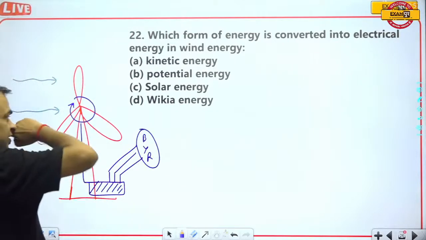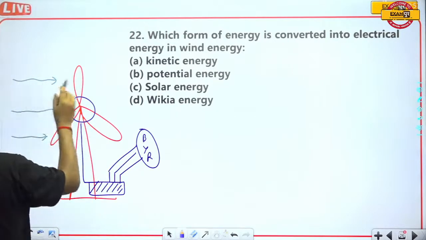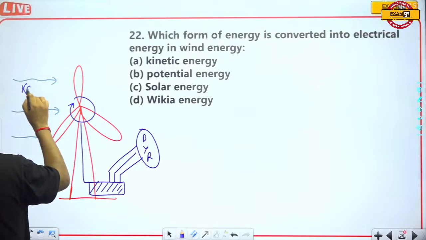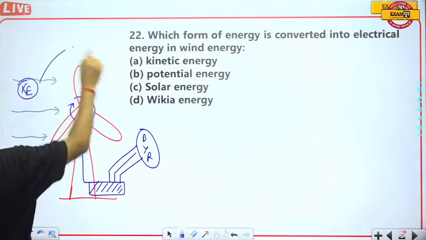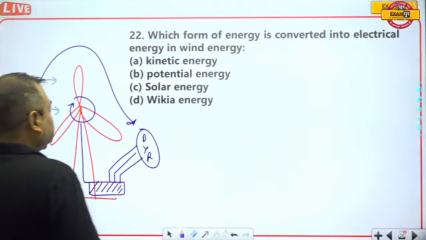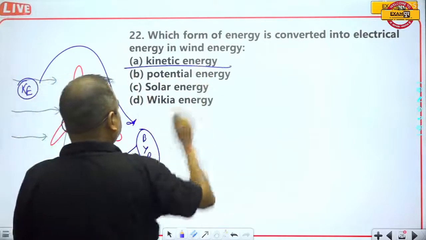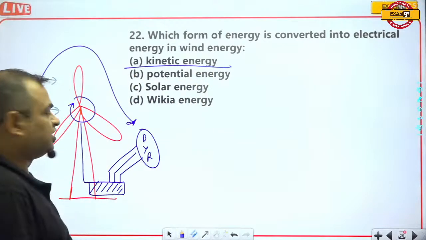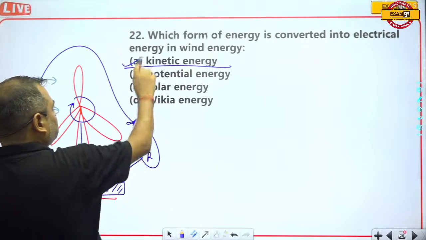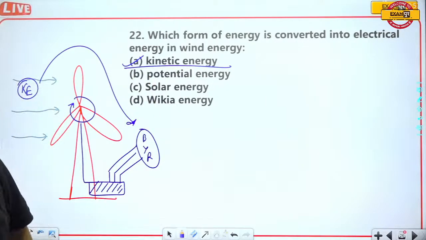So these are the wind turbines, and when the air is blowing, the air has kinetic energy, and this kinetic energy gets converted into electrical energy. So the wind has the kinetic energy. So here option A is the correct answer.